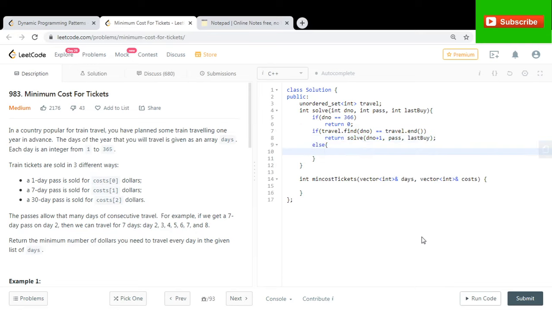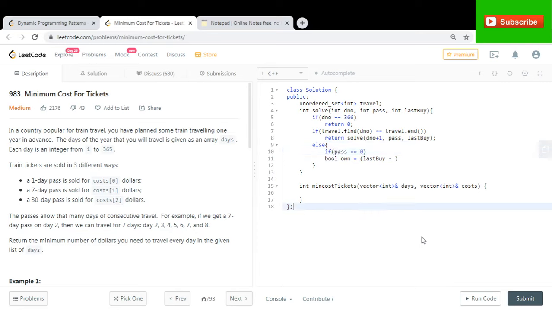Otherwise, if I do wish to travel on this particular day, either I own a pass or I buy a pass. How do I know if I own a pass? Boolean own. First of all, if pass equals 0, then of course I don't own a pass. Otherwise, how do you check if you own a pass or not?